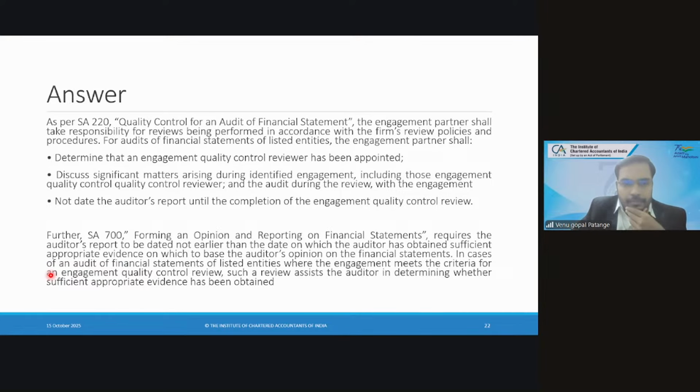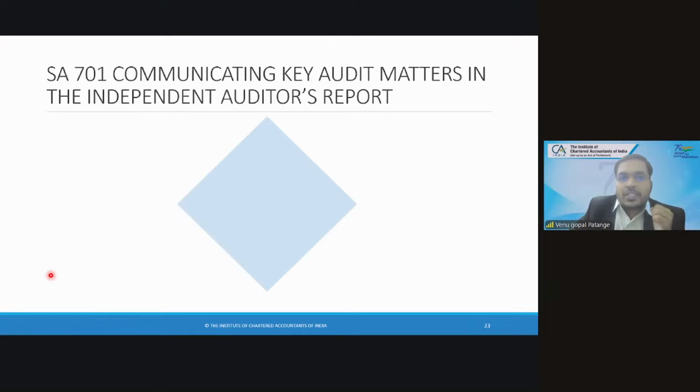After the engagement partner review, it goes to the engagement quality control reviewer. Only that part is missing. Correct. That part is the problem. That part is the concern, and that part is the issue which SA 220 as well as SA 700 deals with.